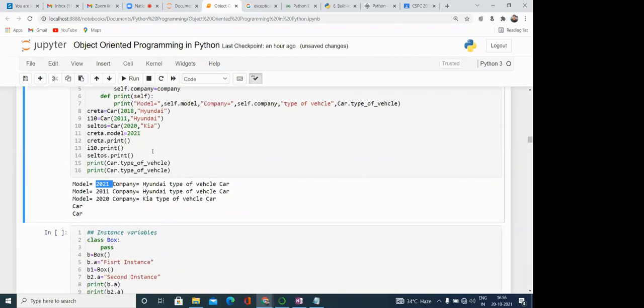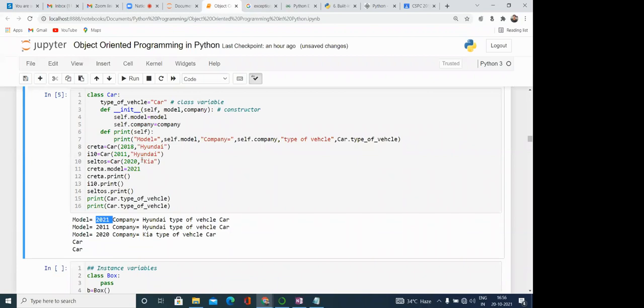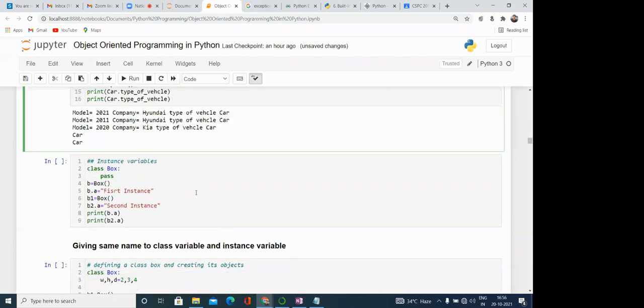Okay, sir. It is a very simple concept. We are creating the object. If we want to access the instance variable of any object, then we can use the dot operator for setting the value and for accessing the value separately. Suppose here we are printing with the help of this method. If we are not printing like that, then we can simply print like this: print Creta dot model, comma, Creta dot company. In this way also we can print. There is no problem in that.